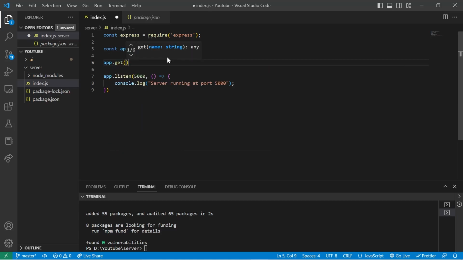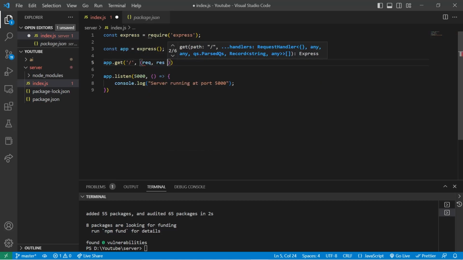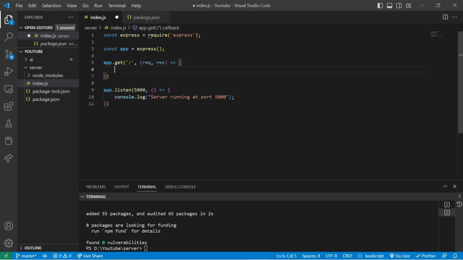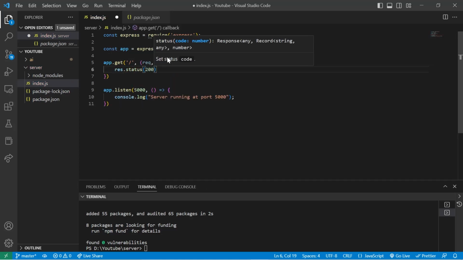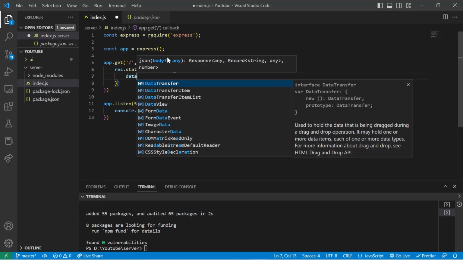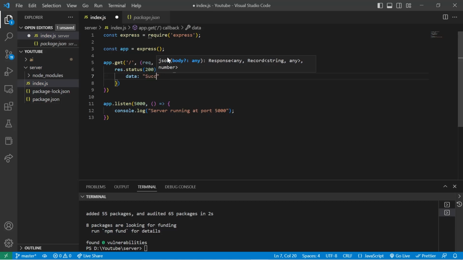Now we are just going to put a get request, app.get, with request and response, res.status of 200 dot json, data success. Just this is enough.